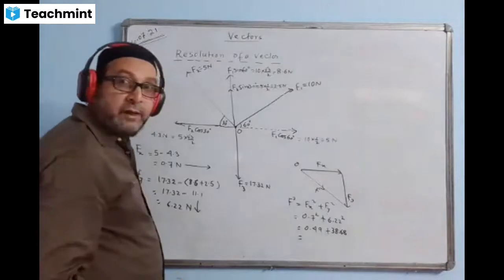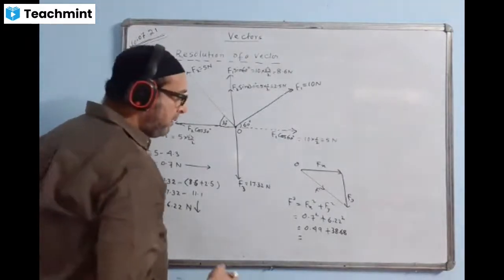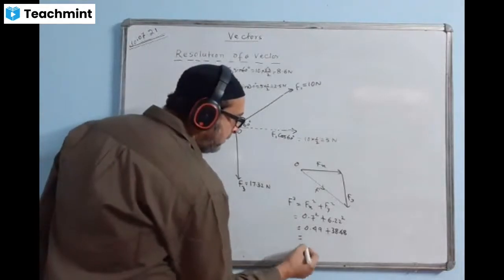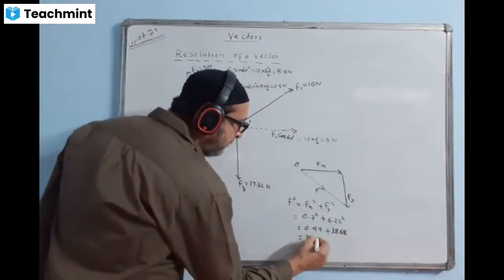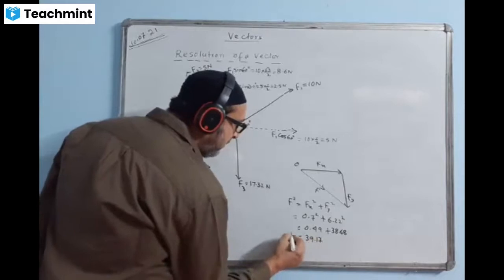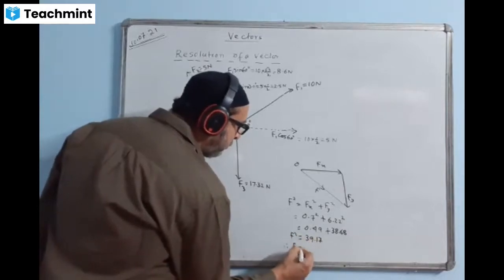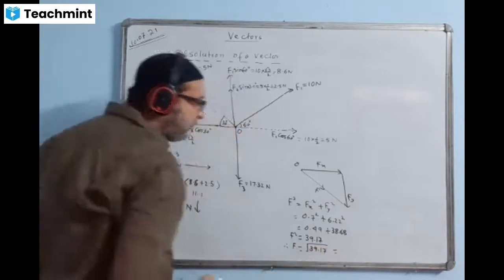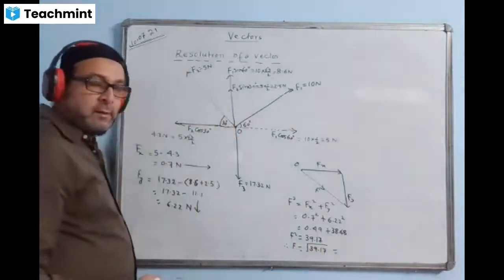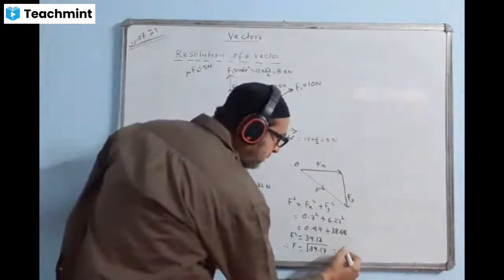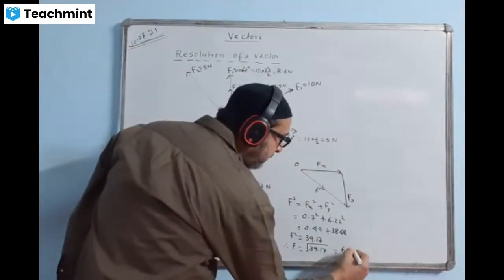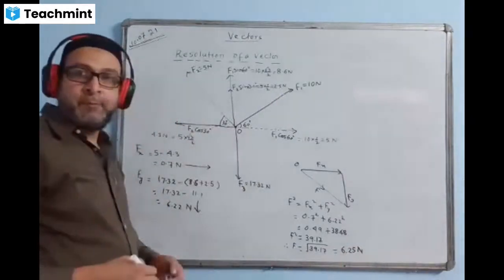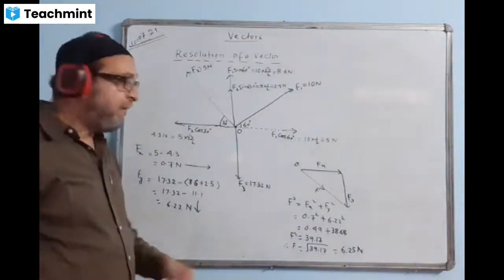Let us add the two of them. 38.68 plus 0.49. 39.17 is the F square value. Therefore, the F value will come as the root of this. What is the square root of 39.17? 6.25. Approximately 6.25 Newton is the answer. And we must give the direction.